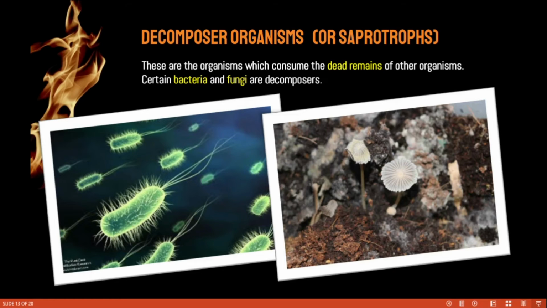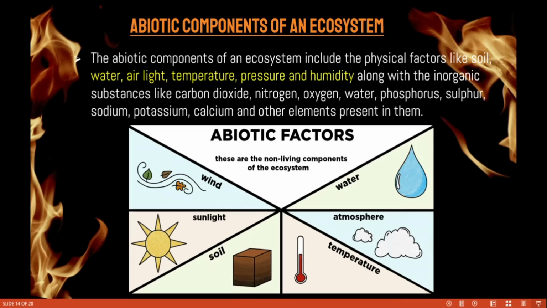So we discussed biotic components. Now, abiotic components. Abiotic means, as I already said, non-living things. They include physical factors like soil, water, air, light, temperature, pressure, and humidity, along with inorganic substances like carbon dioxide, nitrogen, oxygen, water, phosphorus, sulfur, sodium, potassium, calcium, and other elements present in them.